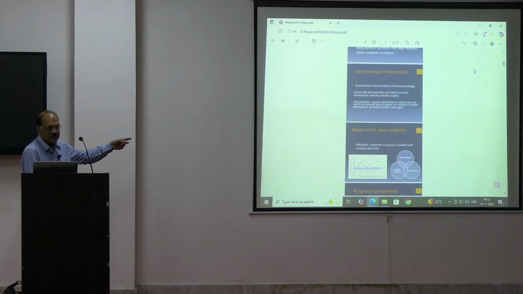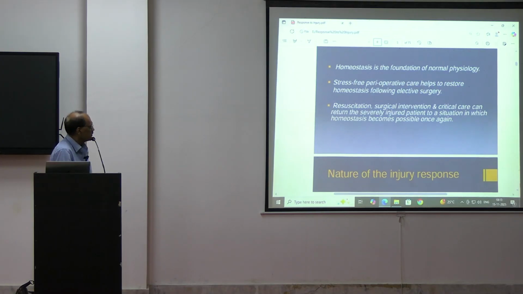Can you see properly? Homeostasis is the foundation of normal physiology. Stress-free perioperative care helps to restore homeostasis following any injury or surgery. Then resuscitation, surgical intervention and critical care can return the severely injured patient to a situation in which homeostasis becomes possible once again.